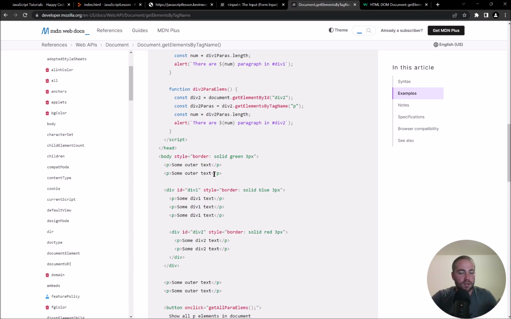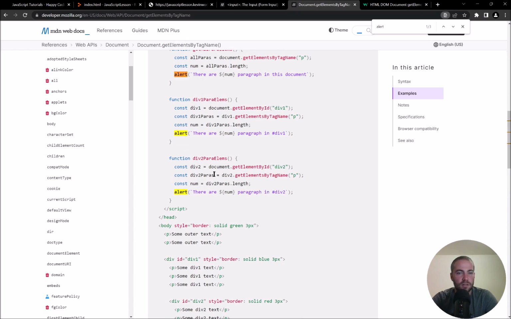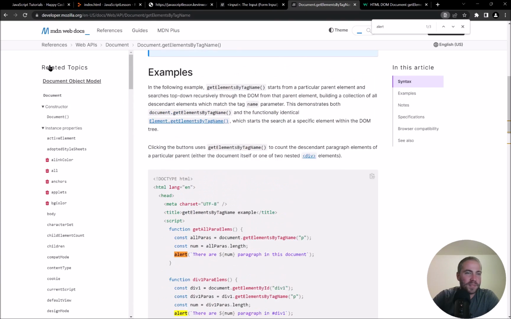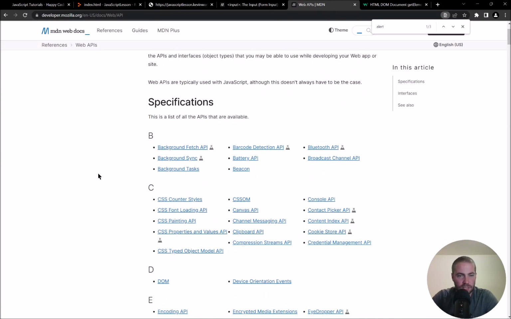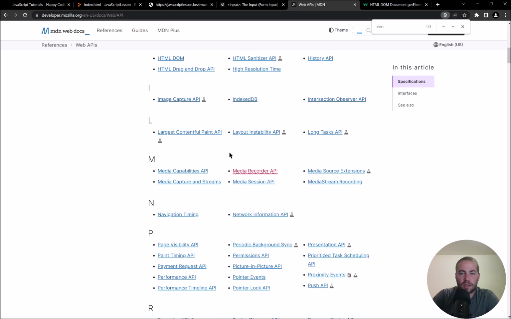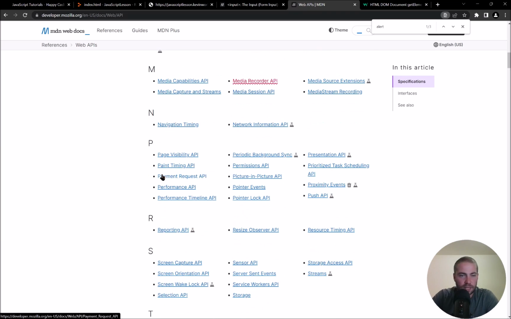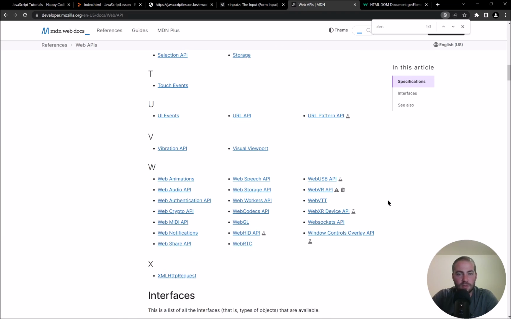But if you wanted to get more information about the alert function that we were using earlier, that's annoying. The way this is organized is a little confusing. Yeah, there's just so many things you can do. So I don't have a good go-to place to look because there's so many things you can do.